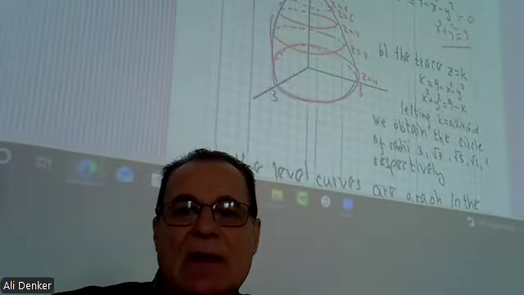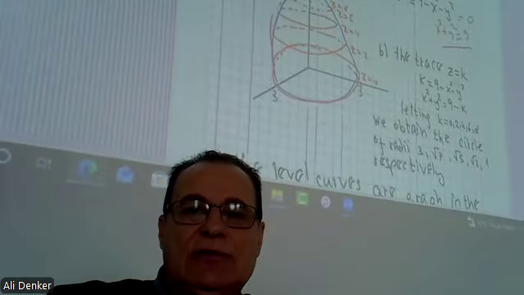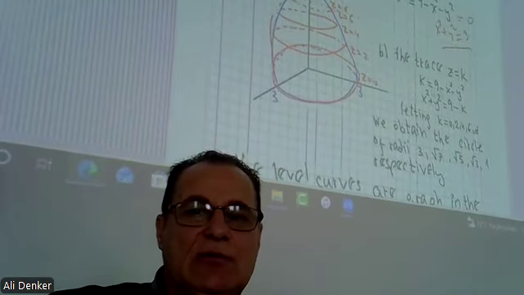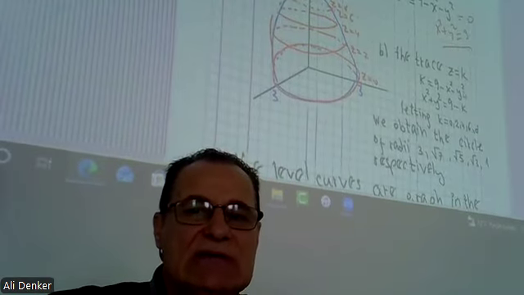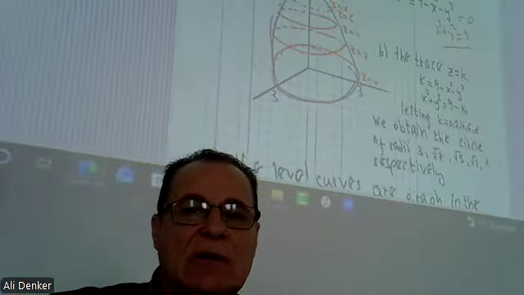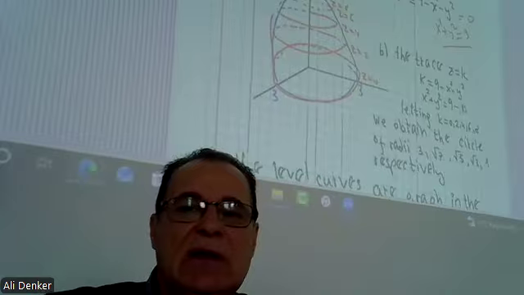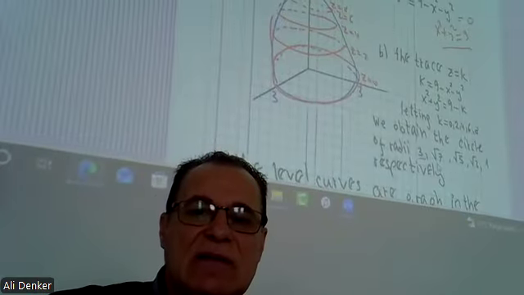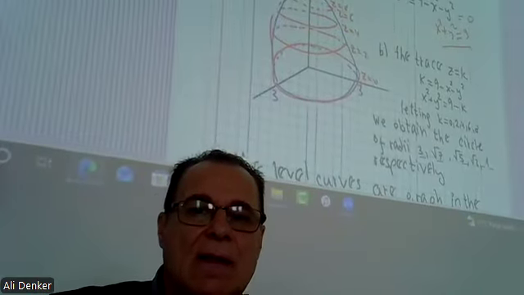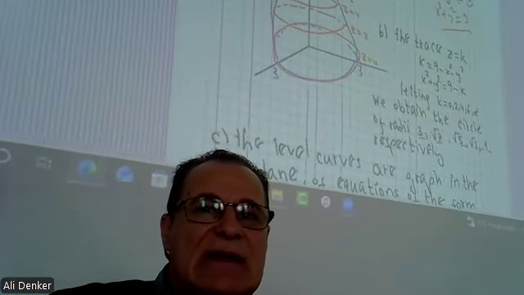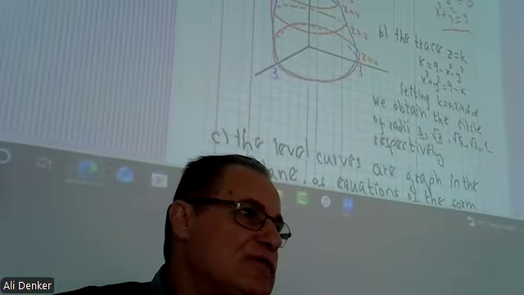So this is z equal to k, the trace: k equals 9 minus x squared minus y squared. Depending on k, k equals 0, 2, 3, 4, whatever it is, you get this radius.